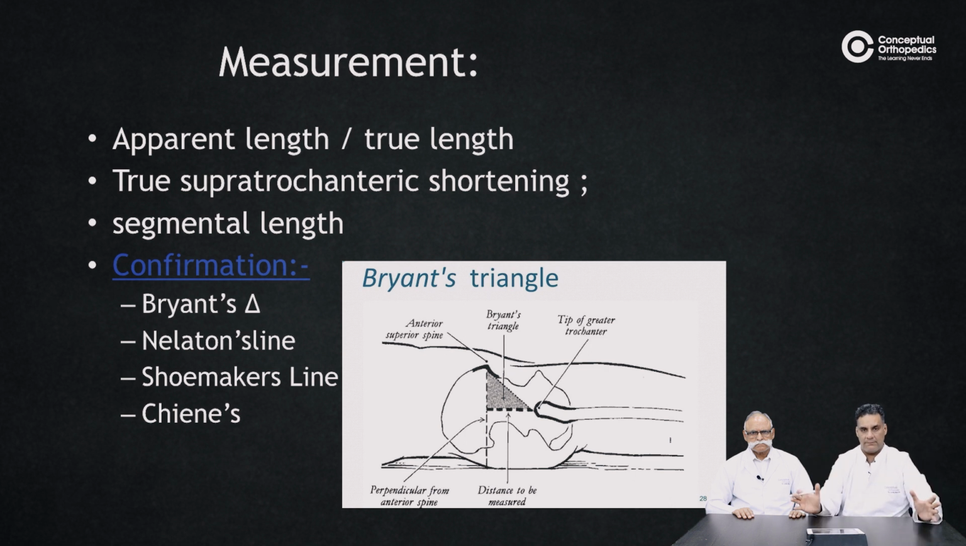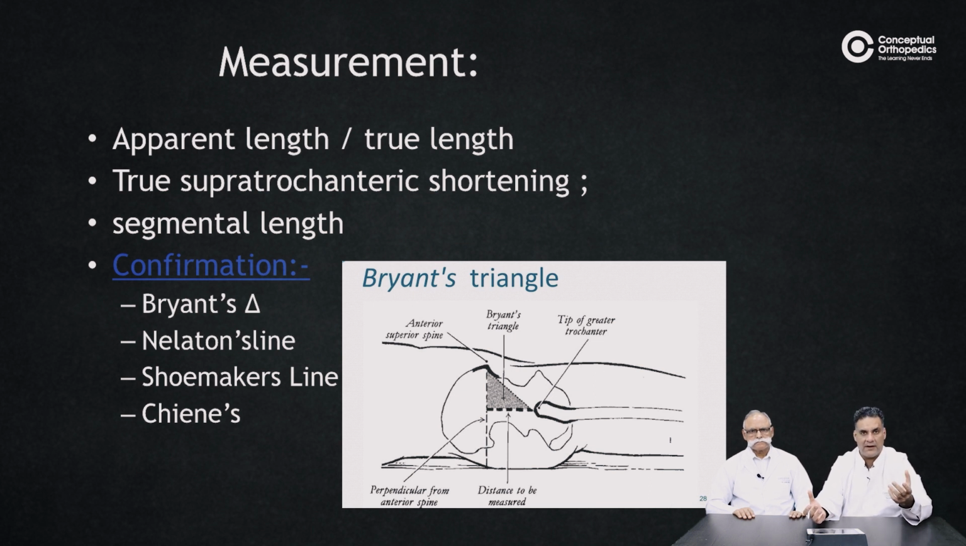Any long case of hip, talk about the apparent length and true length, talk about the supratrochanteric shortening, and in supratrochanteric shortening, one of the classical things you can measure is the Bryant's triangle. In the supine position, we'll be able to do the Bryant's triangle, and the extension of the base of the Bryant's triangle, the continuation of the long axis of femur, is so important to tell you about the supratrochanteric shortening.